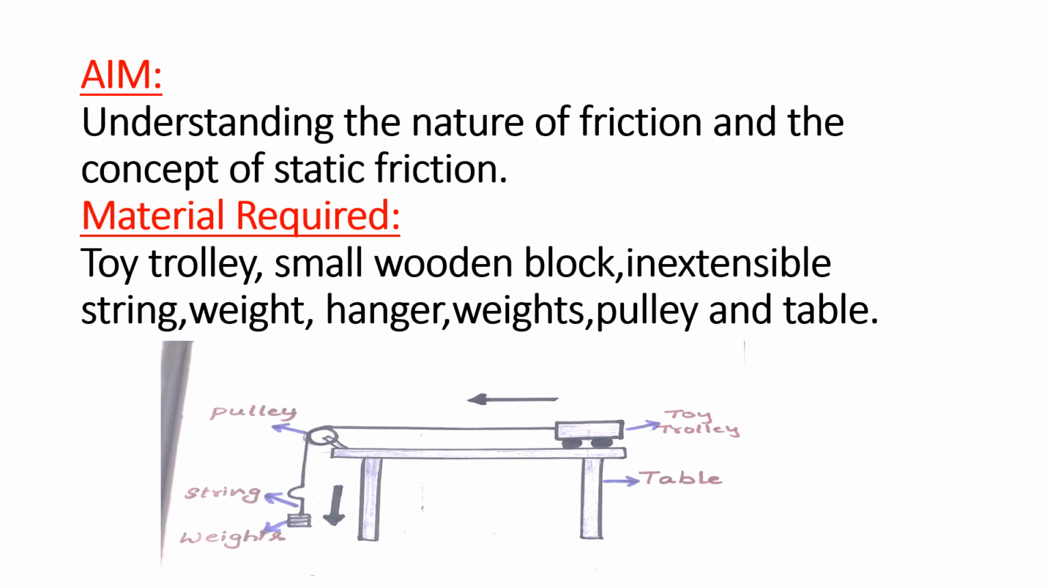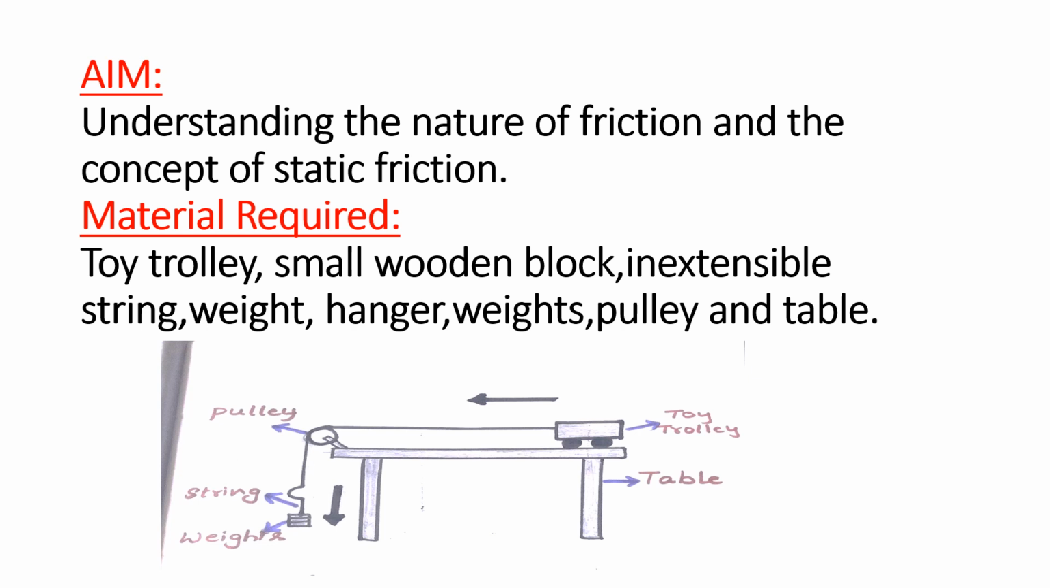Okay. When I keep adding weights in the hanger, at one moment the block starts moving. So the last force, that means the last weight we added in the hanger, as soon as the body started its motion, at that moment the friction that is acting is.